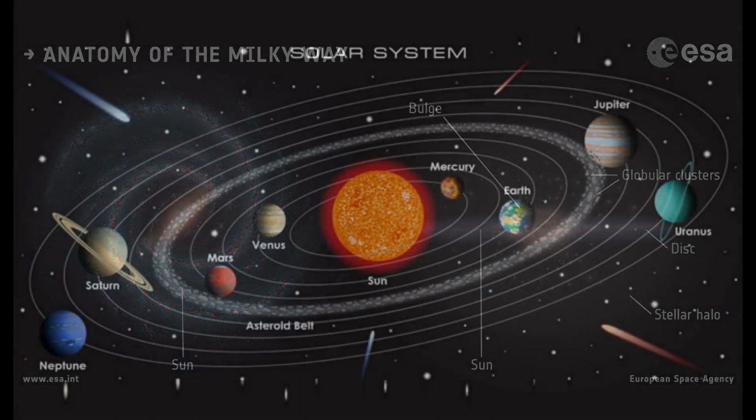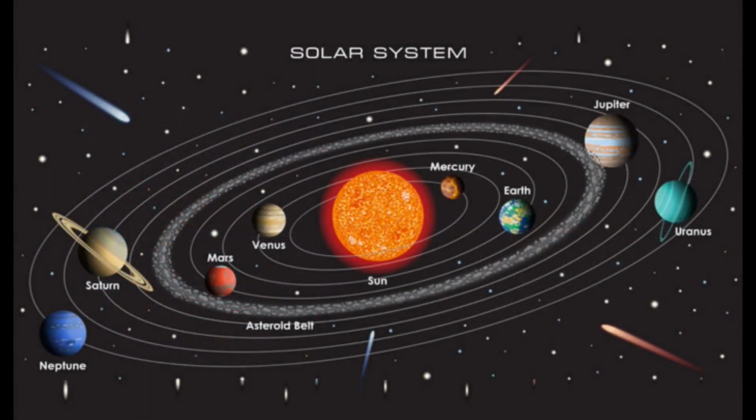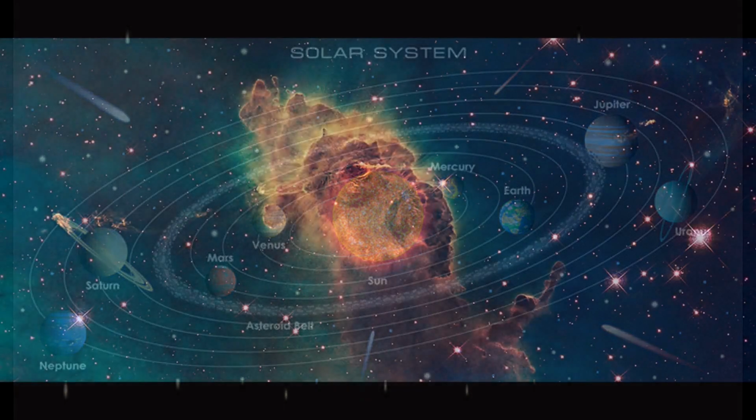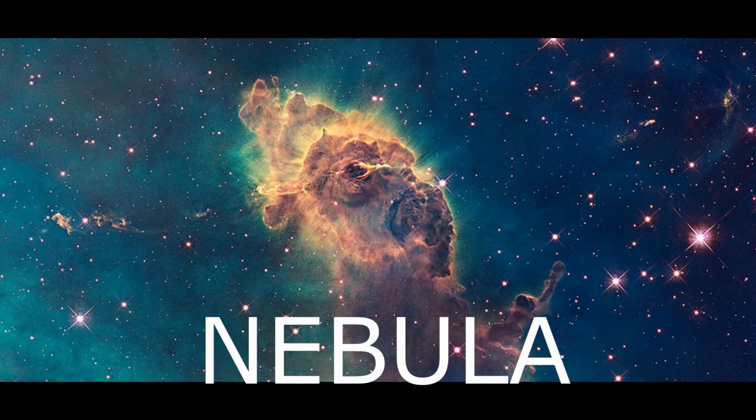Scientists have researched this topic for hundreds of years, and there is still no definitive answer which can explain everything about how the Sun, its planets, asteroid belts, and moons came into being. But the most accepted theory is the nebular hypothesis. According to this theory, our region in the galaxy consisted of a giant cloud of gas and dust called a nebula. Nebulae are basically giant clouds of gas and dust.